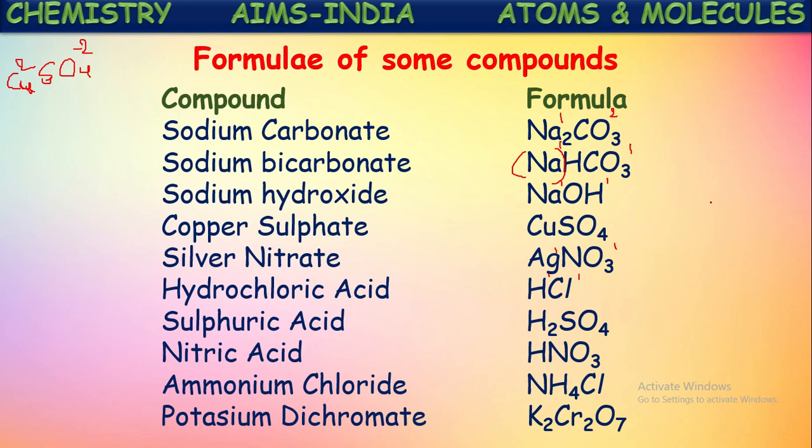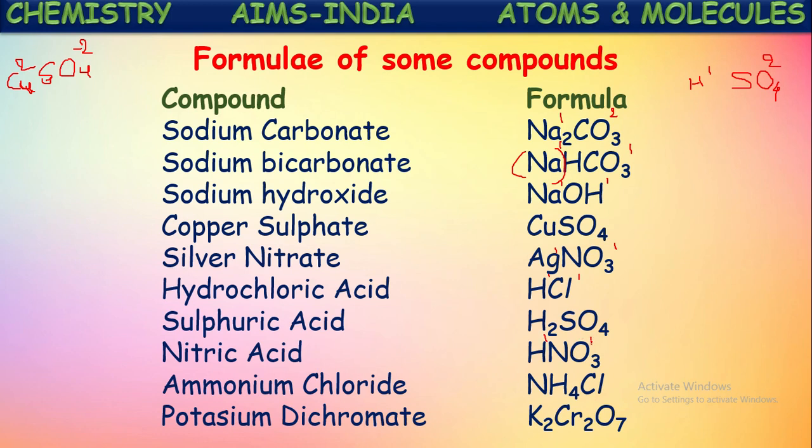H2SO4, in this the valency of hydrogen is 1, whereas the valency of sulfate we know as it is 2. So by crisscross method we get it as H2SO4. Next one, nitric acid, H plus NO3 minus. So both are 1 valencies. Directly we write the crisscross method.